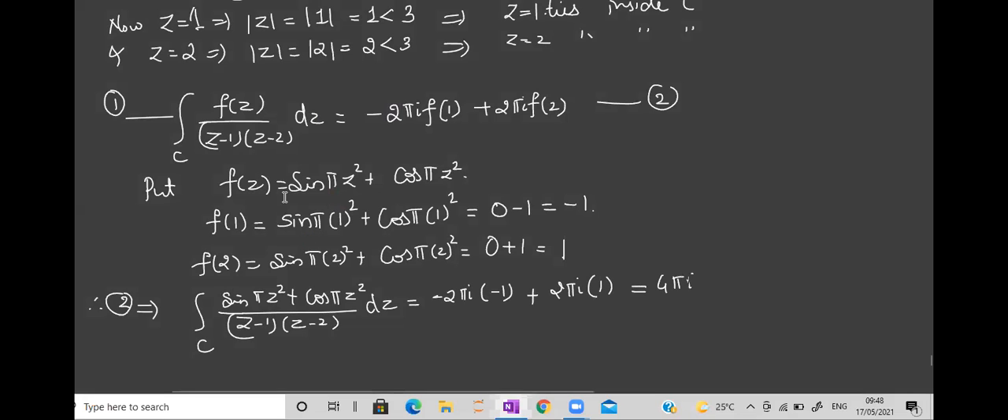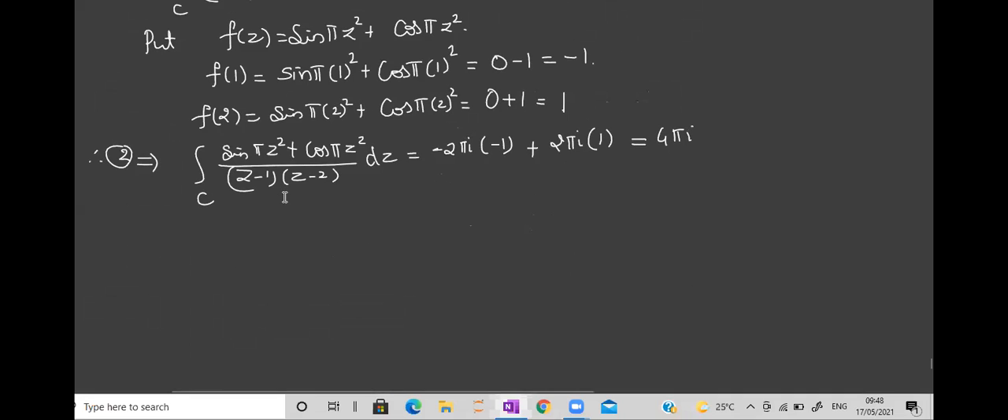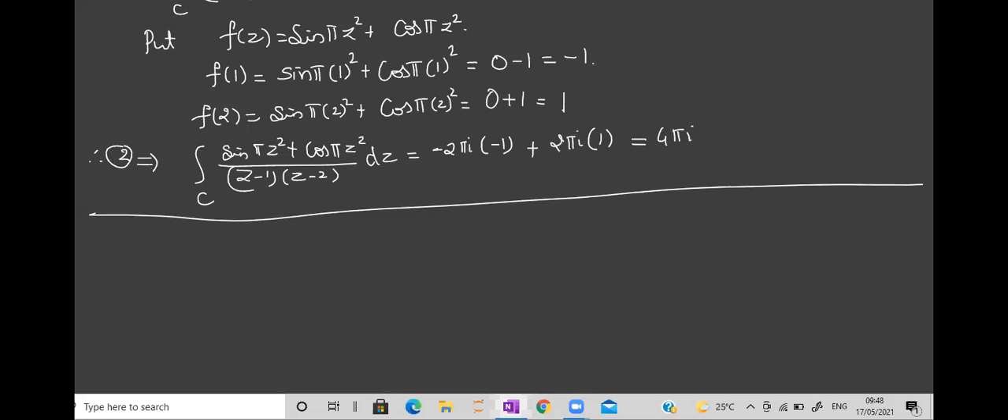Is it clear? Are you comfortable with Cauchy's integral formula now? If you have doubts, you can just ask. If not, I'll take now the third example.